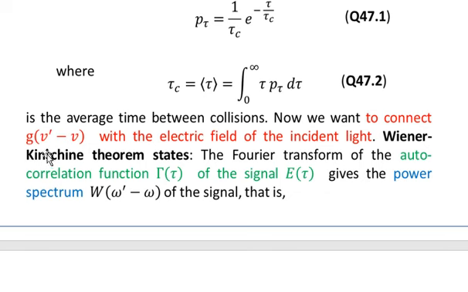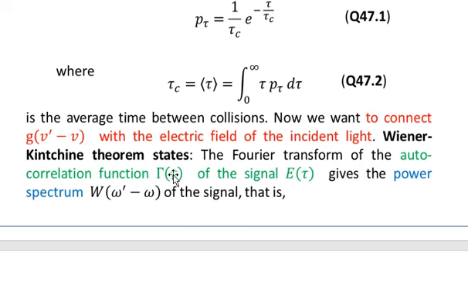Now we want to connect g of nu prime minus nu with the electric field of the incident light. The Wiener-Khinchin theorem states that the Fourier transform of the autocorrelation function gamma of tau of the signal E of tau gives the power spectrum W of omega prime minus omega of the incident signal.